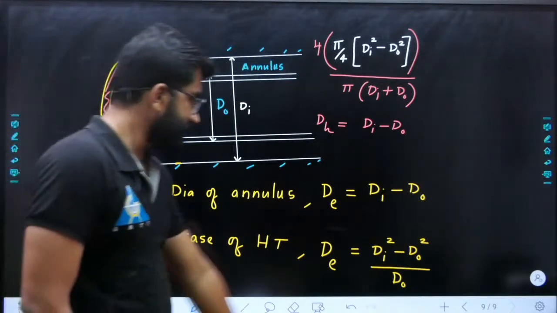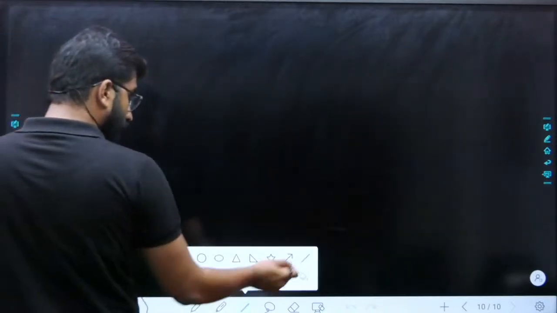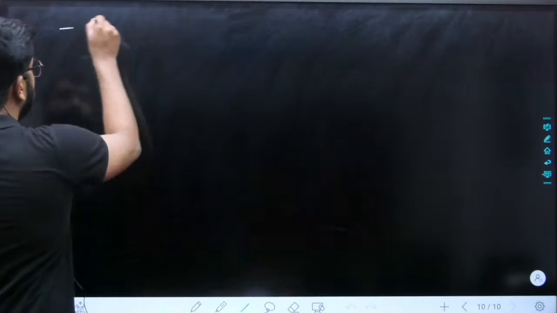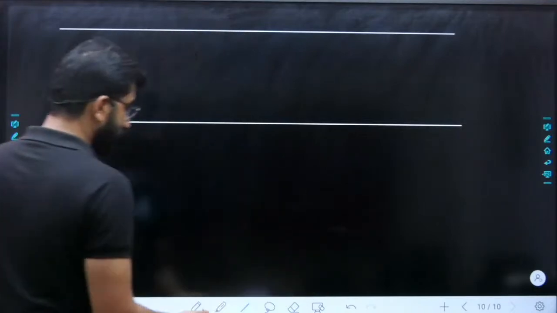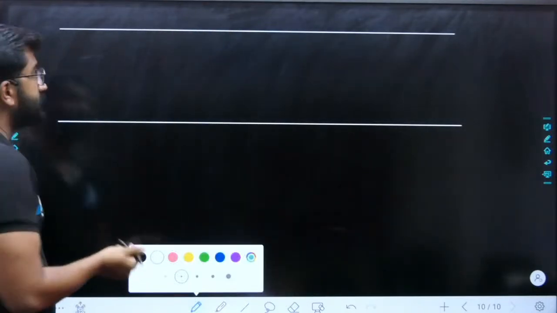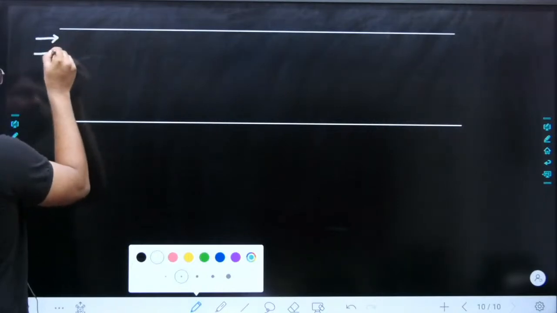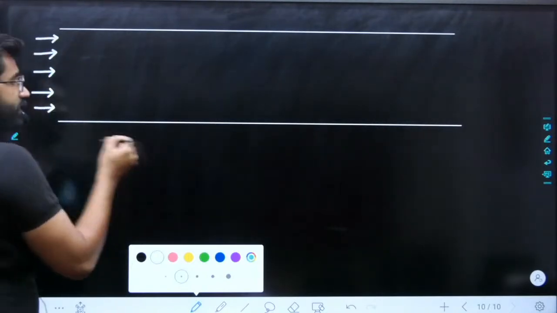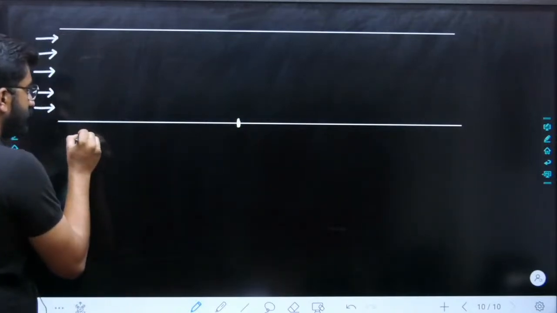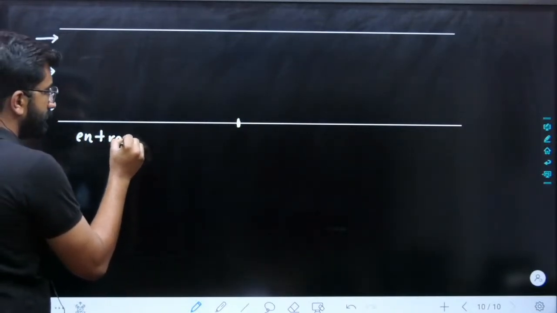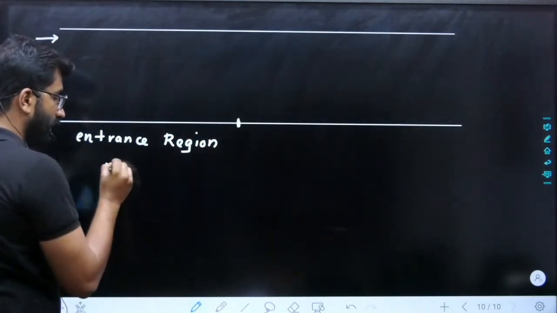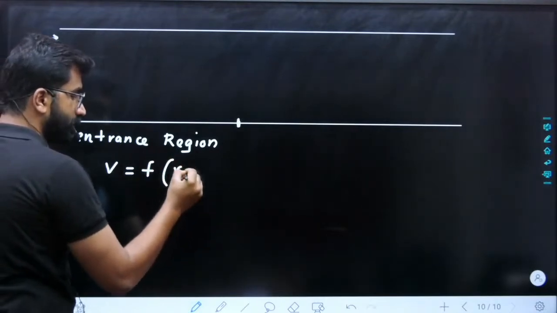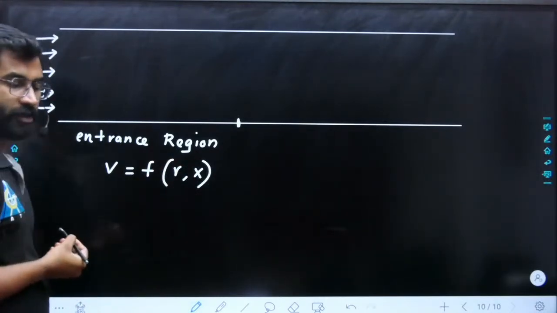Now the next set of equations is very important, because in a pipe flow, whenever we start pipe flow, what is very important for us is our velocity profile. Whenever the fluid is coming inside, in the initial part you have an entrance region. In the entrance region, always remember, the velocity will be a function of r and x. It will be a two-dimensional flow.